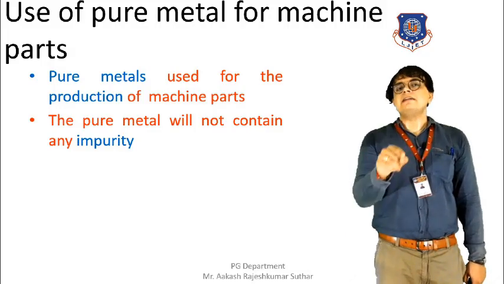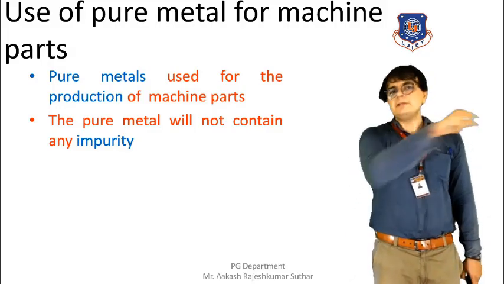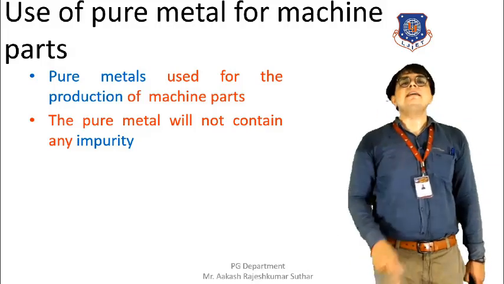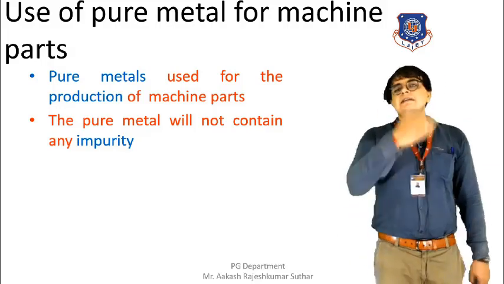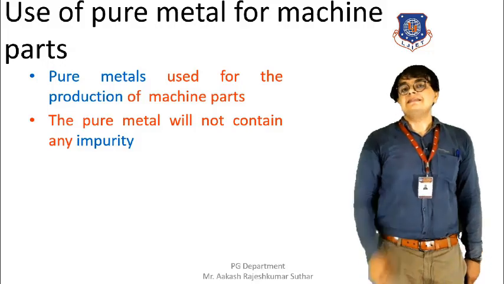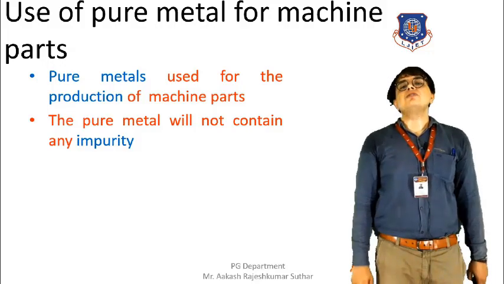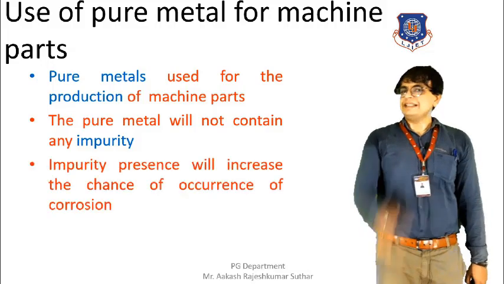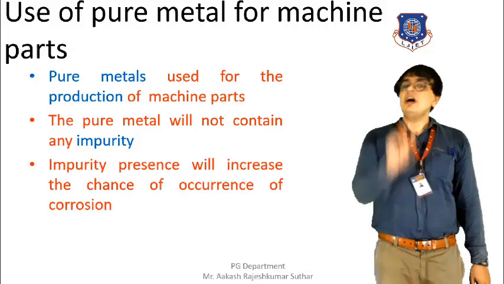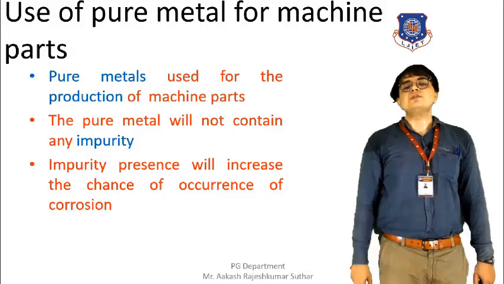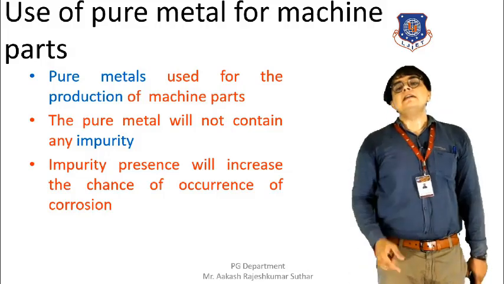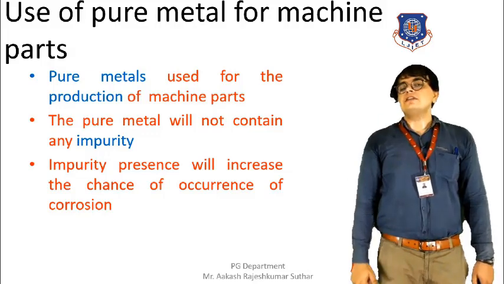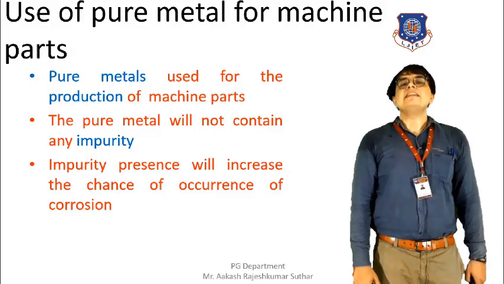If pure metal is used instead of impure metal, then the chances of corrosion can be reduced. So yes, by using pure metal, the corrosion resistance property of the material will be increased, and as a result, the chance of corrosion can be reduced.